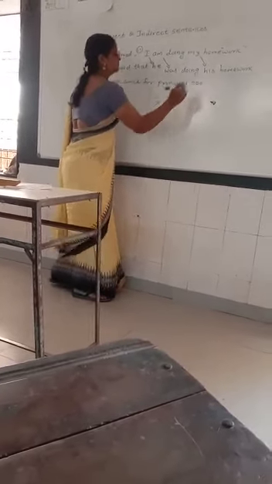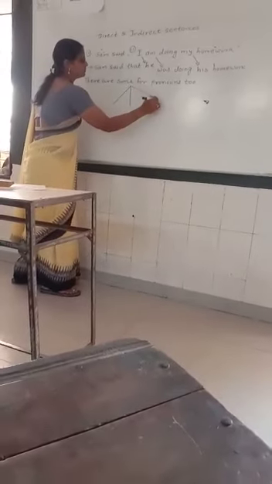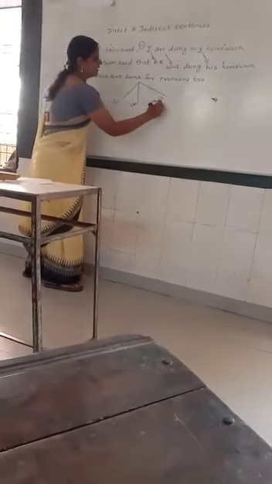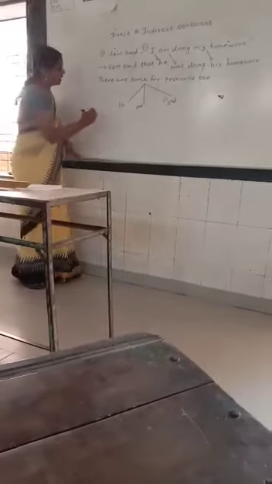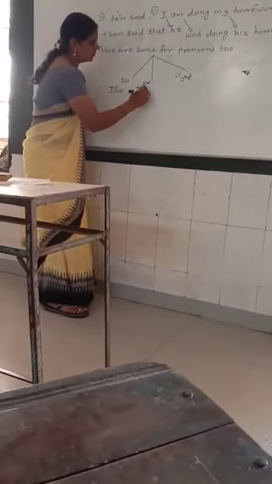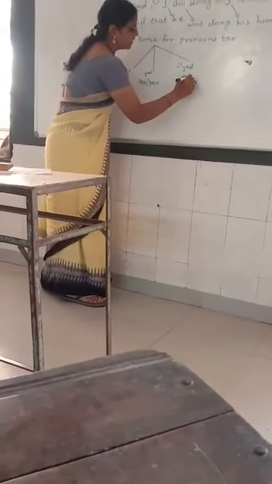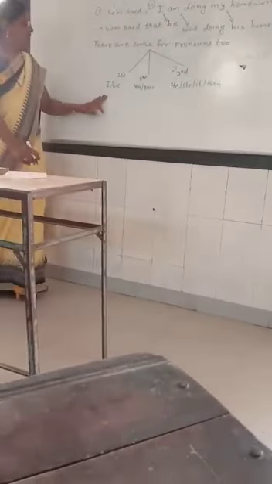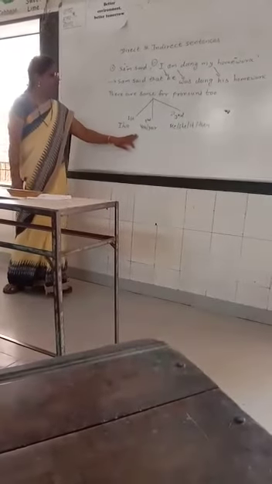Pronouns too. There are 3 types of pronouns, you know. First person, second person and third person pronoun. Which is first person pronoun? I and we. Second person pronoun you and your. And third person pronoun is he, she, it and they. In these pronouns there are also 2 types, singular and plural types.